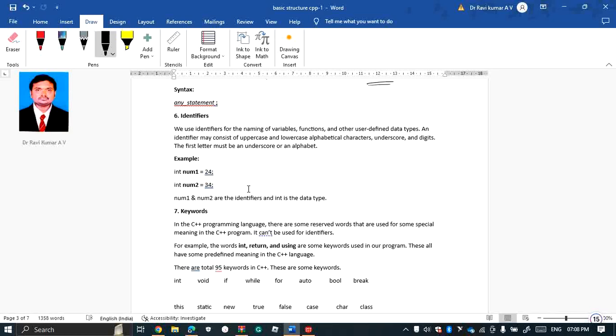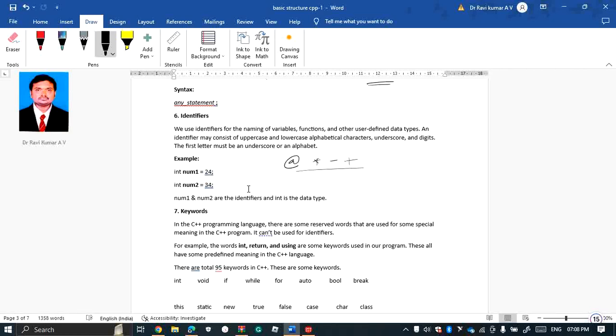It should not contain special characters like hash, star, minus, plus, or any other special character.